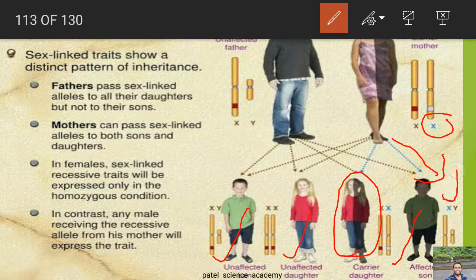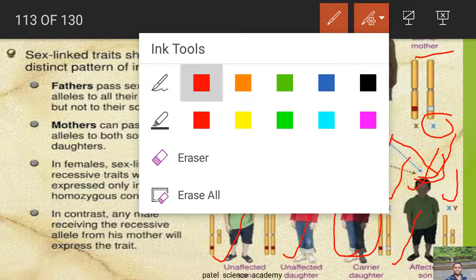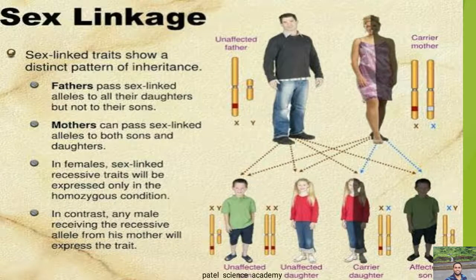So this blue color X is coming from the mother's side. That's why this carrier mother's gene is transferring into one of the daughters and one of the sons. The daughter is a carrier, which is physically normal and genetically abnormal, but out of these two sons, one will be completely affected because of the mother, because the mother is a carrier. So this is about sex linkage.